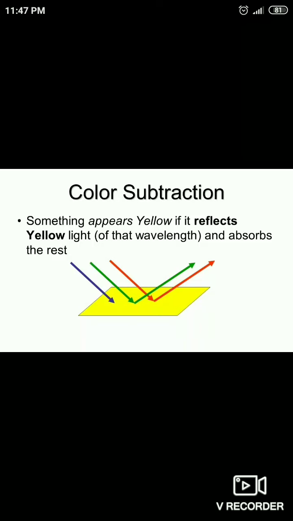In the second case, when the colored light falls on the object, three conditions can appear. When a white colored object is seen in a colored light, we can see that it does not absorb any light and the light is reflected back. Therefore, a white object seen in a colored light appears to have the color of the colored light. For example, a white rose appears red in the red light, blue in the blue light.